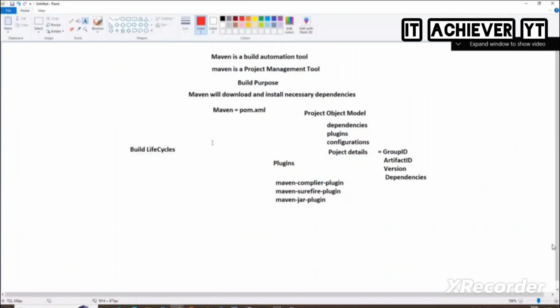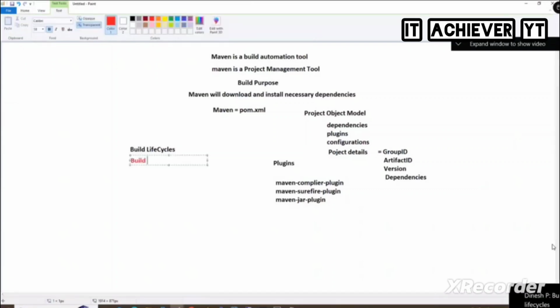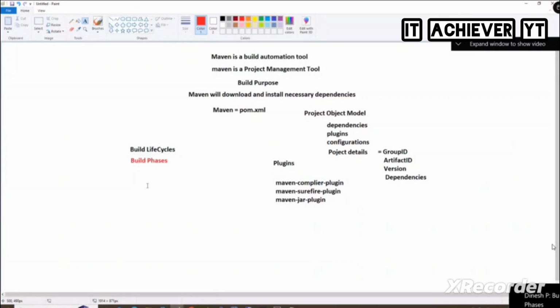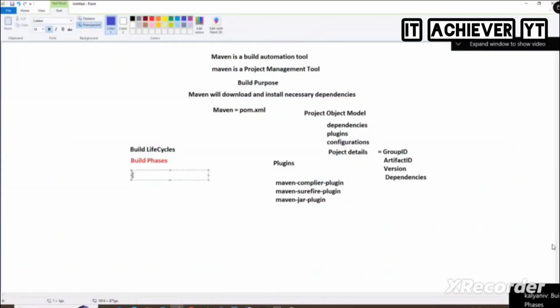Maven has a series of build phases, also called build life cycles. There are multiple phases to be executed in order. What are those phases? Number one, validate. Validate means it will check whether the entire project is correct or not.